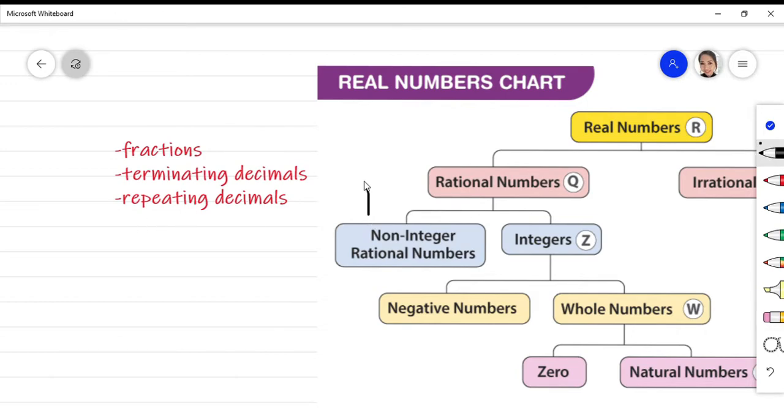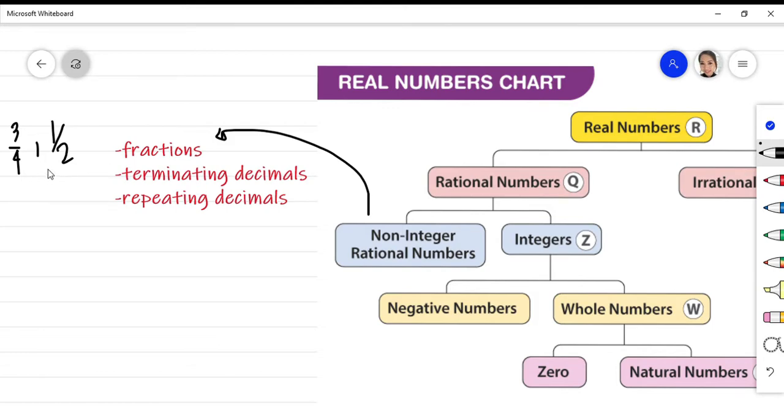They are, for example, 1/2, that's a fraction, or 3/4, that's a fraction. And another example of non-integer rational numbers are the terminating decimals, or these are the decimals that stop.